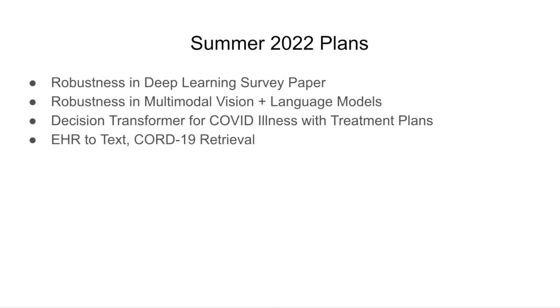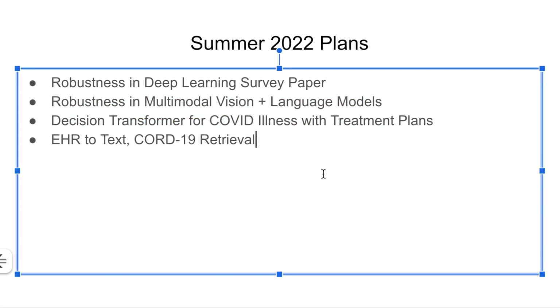So some of the summer 2022 semester plans I have is firstly very interested in this robustness in deep learning. To me, this is such an interesting problem. I can't believe that these models just fall apart like this when you apply these label preserving transformations to them. And so going through the literature and trying to find all the research papers that surface evidence of this, and understanding what the outstanding solutions are, I think is really important. And particularly, I'm very curious about how this problem manifests in vision and language models.